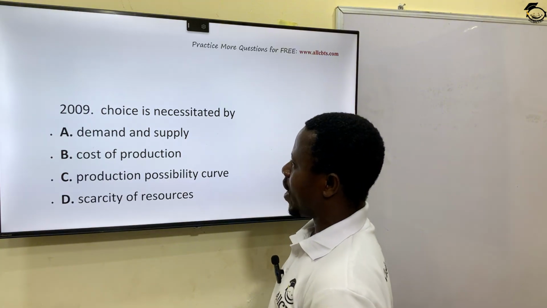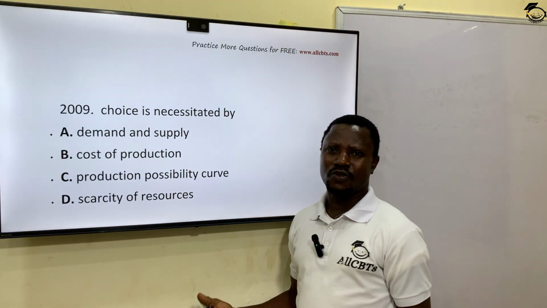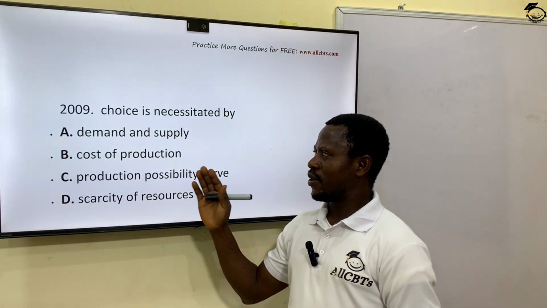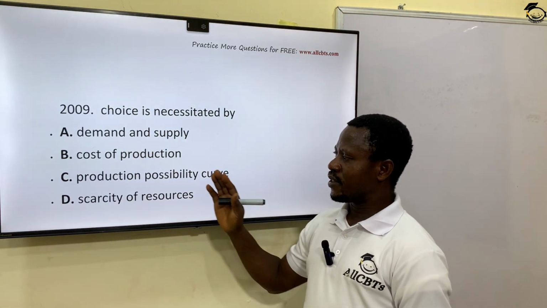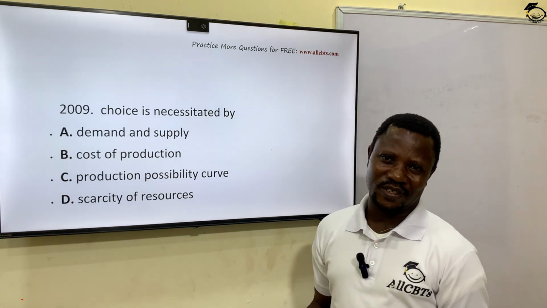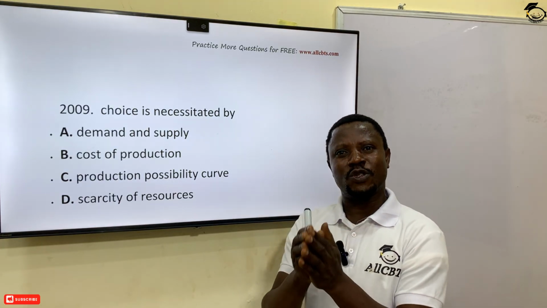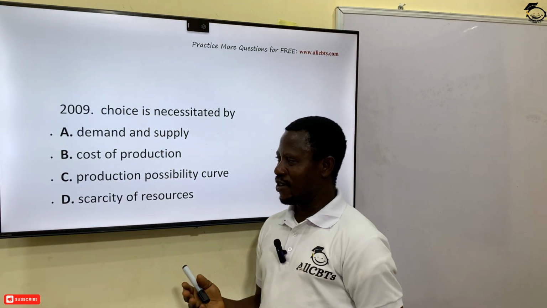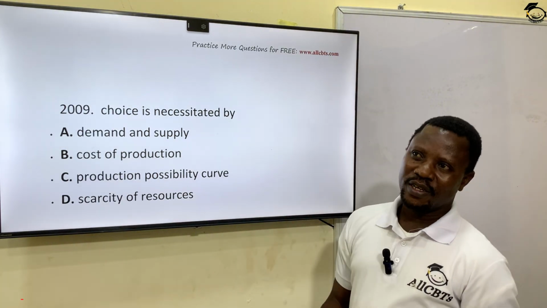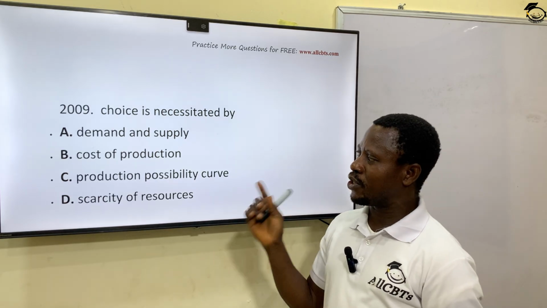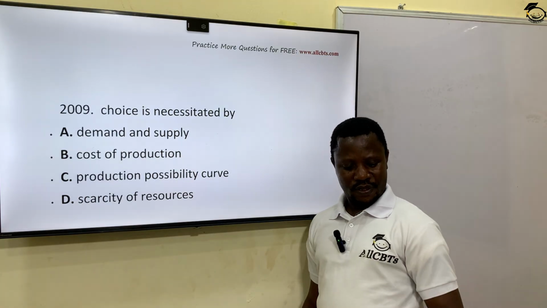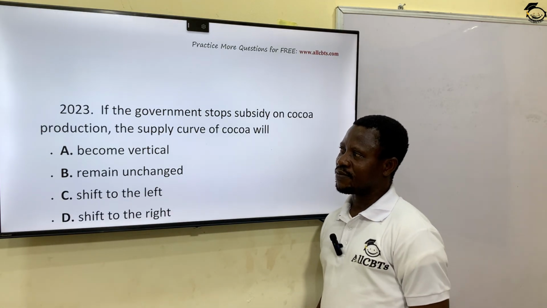Choice is necessitated by, why do you make choice? Why must you make choice? Demand and supply, cost of production, proximity, scarcity of resources. The reason why we are making choices is because of the scarcity of resources, so that the limited resources can be used for the best alternative. So scarcity of resources is what gives us the reasons why we keep on making choice from time to time. Option D, scarcity of resources, is the correct answer.